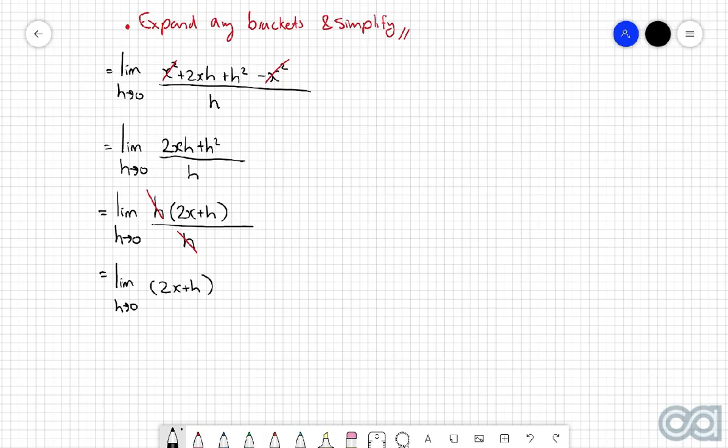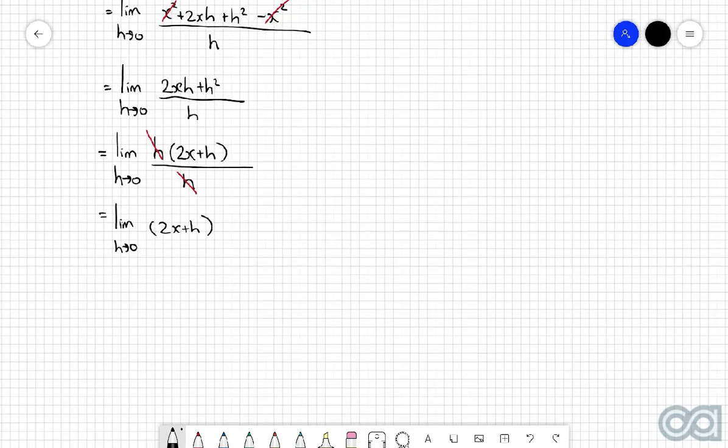The whole problem with first principles is that we cannot divide by 0. That is the one thing that we can never ever do in any of mathematics. So what have we done here? We've actually cancelled out the h on the bottom, which means that if we now make the substitution of h being 0, let me just write this here, let h equal 0, then this is going to turn into 2x plus 0, so we're not dividing by 0 anymore. So that's really, really good. So then this will just reduce down to 2x. So that means that f dash of x is equal to 2x.